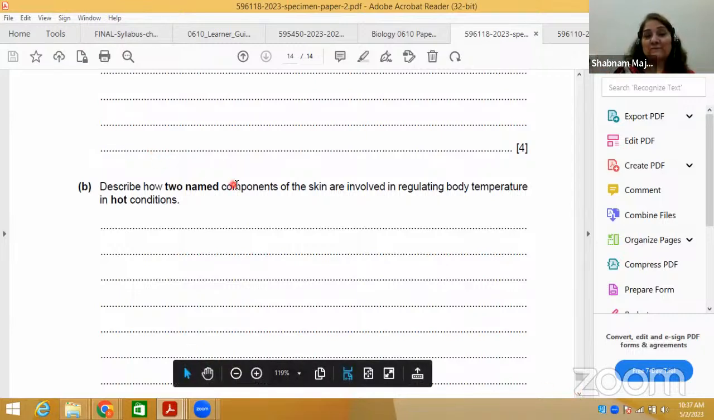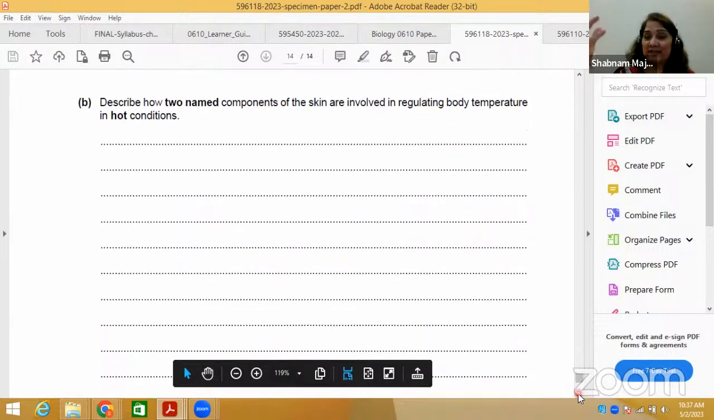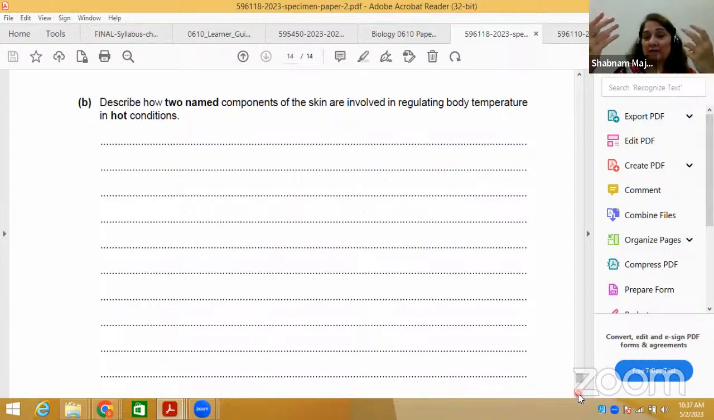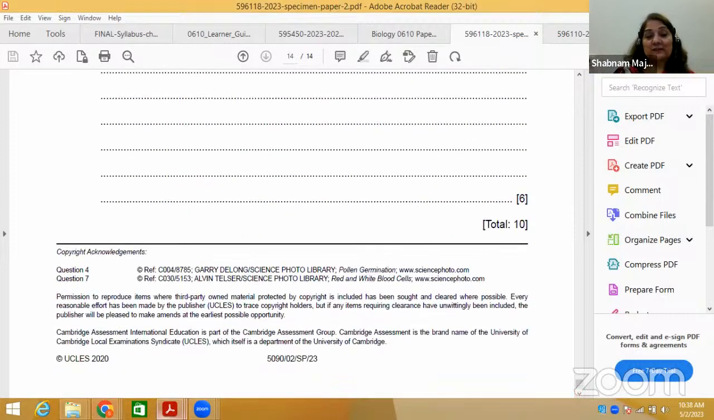Next: describe how two named components of the skin are involved in regulating body temperature in hot conditions. There are warm-blooded animals, also called endotherms, and cold-blooded animals, called ectotherms or poikilothermic. Keeping in view how they maintain body temperature: how fat insulates, how blood vessels help through vasodilation and vasoconstriction, how the sebaceous glands, sweat glands and root hair help. All these structures are important.